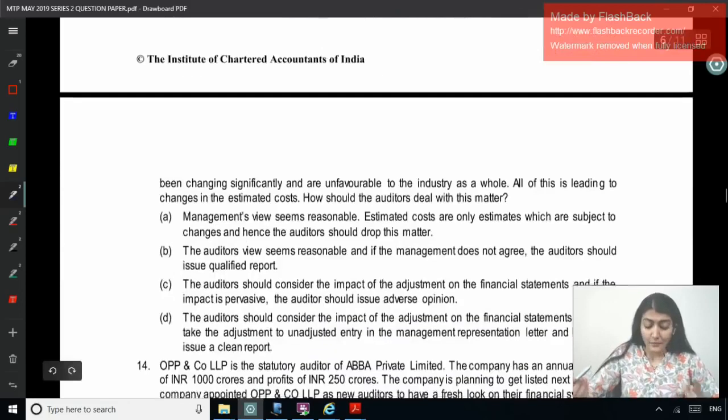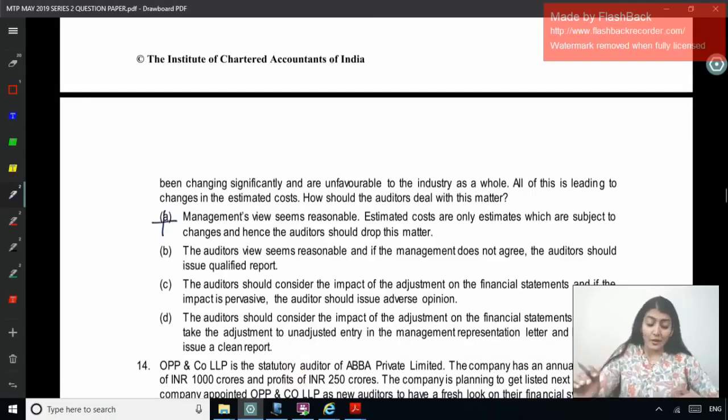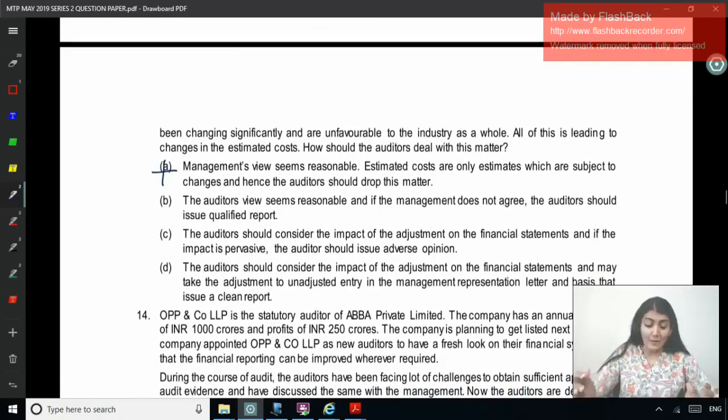Right, management view seems reasonable. Estimated costs are only estimates which are subject to changes, and hence auditor should drop this matter. Drop, ignore, to very rarely. Okay. The auditor view seems reasonable, and if the management does not agree, the auditor should issue qualified reports.